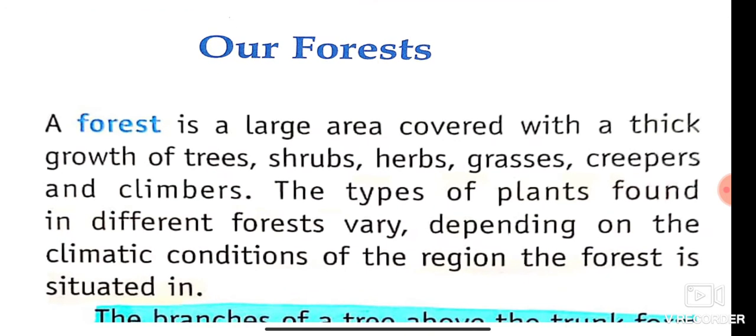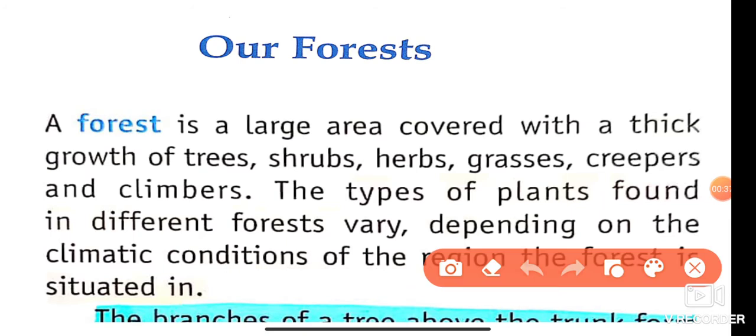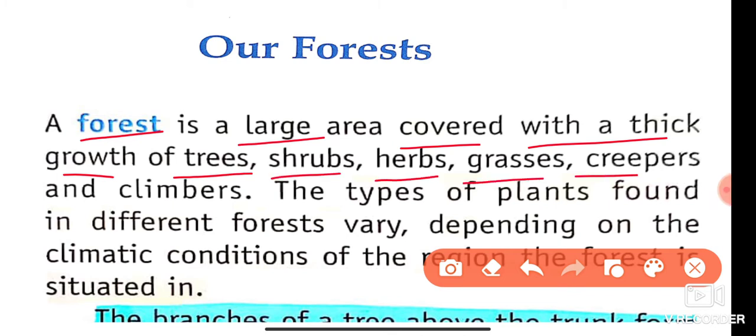Okay students, what is a forest actually? A forest is a large area covered with the thick growth of trees, shrubs, herbs, grasses, creepers and climbers.